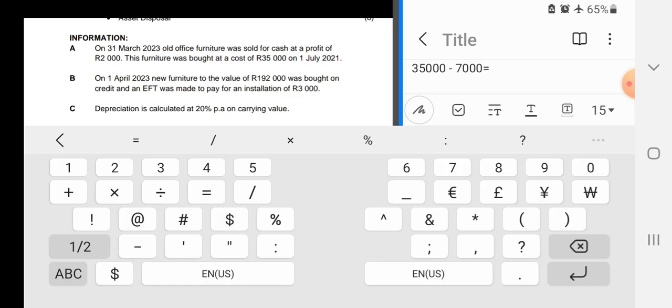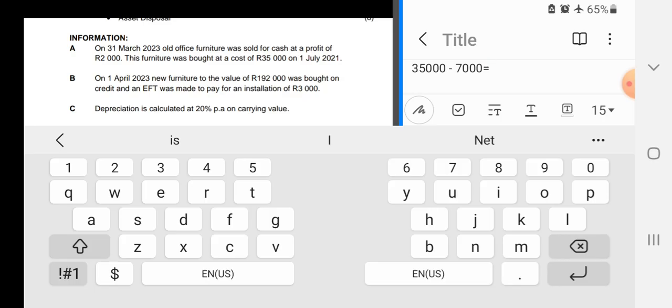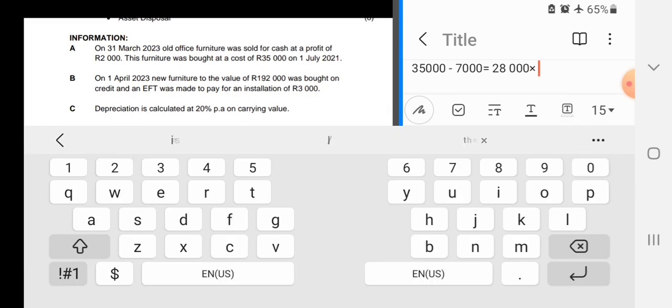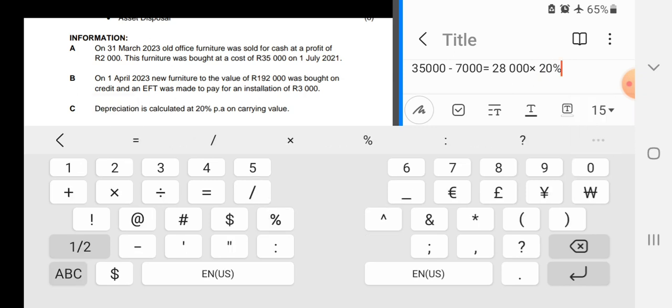And then let me put that in my calculator and tell you how much I get. So it's 35,000 minus 7,000, and that gives me 28,000, and that 28,000 we multiply by 20%, and then we'll also do the months.